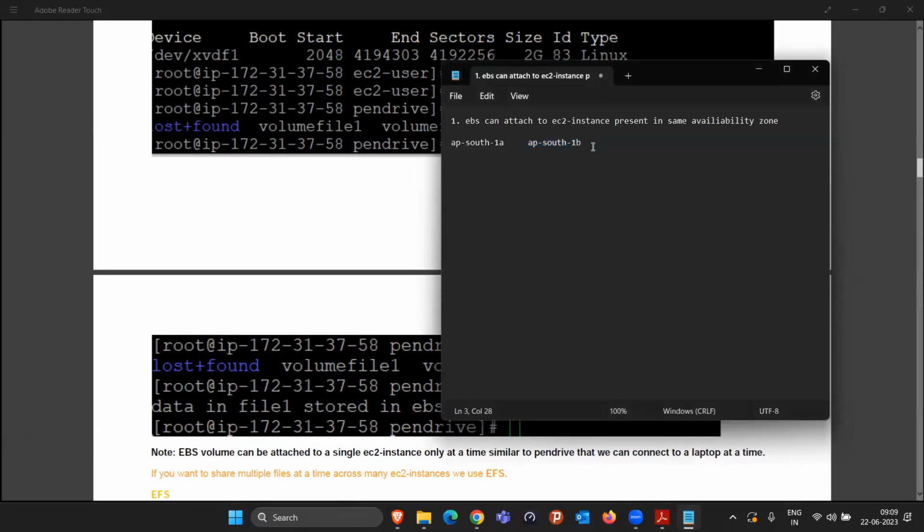The second problem with EBS: can anybody think of the other problem you face with the pen drive type of concept? One is that we cannot attach it if something is present differently. Any other thing? EBS can connect to only one machine at a time.